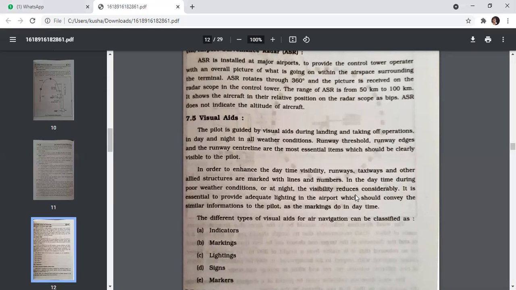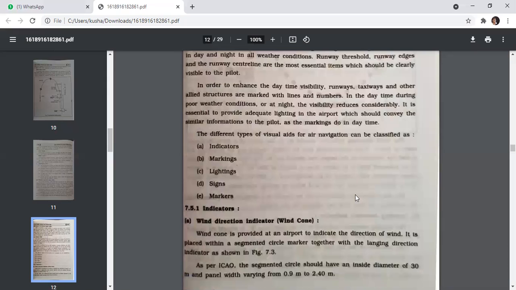line and numbers. In the daytime during poor weather conditions or at night, the visibility is reduced considerably. It is essential to provide adequate lighting in the airport which would convey similar information to the pilot as the marking does in the daytime. The different types of visual aid for air navigation can be classified as: first is an indicator, second is a marking, third is a lighting, fourth is a sign, and fifth is a marker.